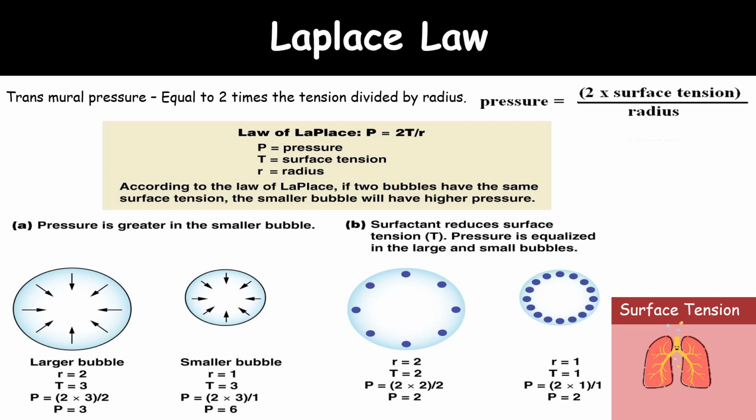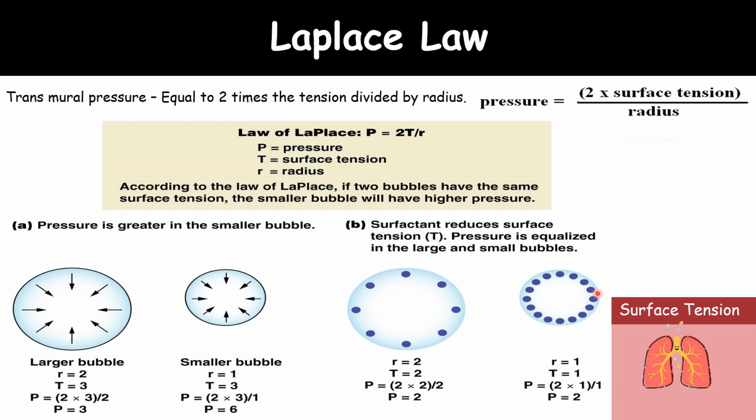According to the Laplace law, if two bubbles have the same surface tension, the small bubble will have higher pressure. Here you can see the pressure is greater in the smaller bubble, and here the surface tension is reduced by the surfactant, so the pressure is equalized in the large and the small bubbles.